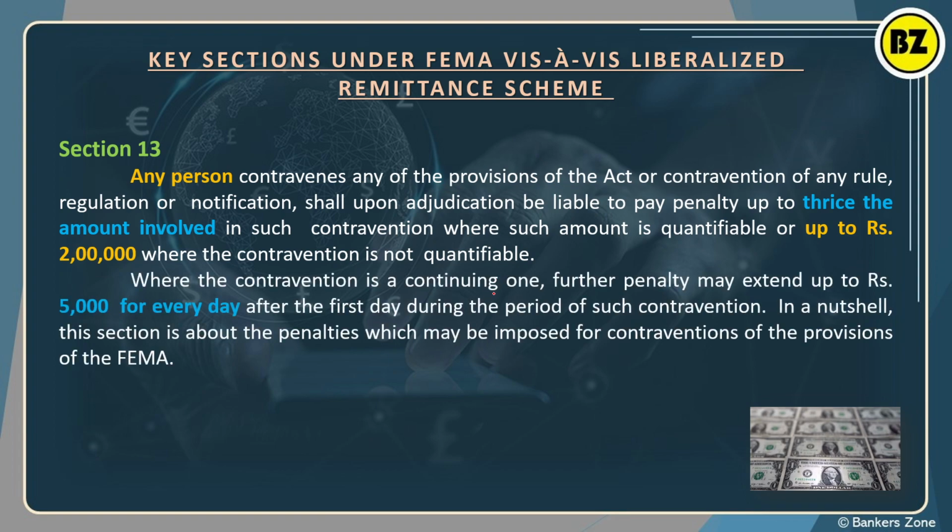Now in cases where the contravention continues, 5,000 rupees per day will be imposed after the first day during the period of such contravention. That means the first day they will impose the penalty, and if you continue doing the mistake on repeated days, second day, third day, fourth day, on continuous days, a 5,000 rupees per day penalty can be imposed on you. Who is you? The person who is doing the contravention, doing things contrary to the rules of FEMA.